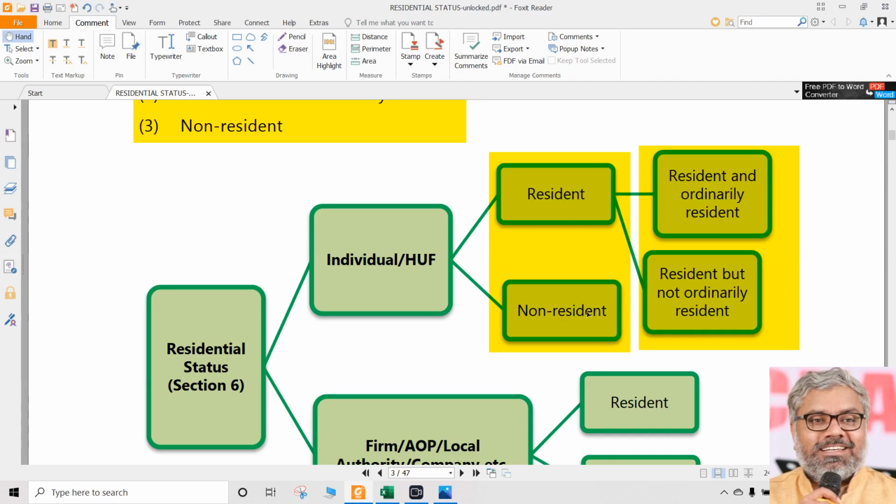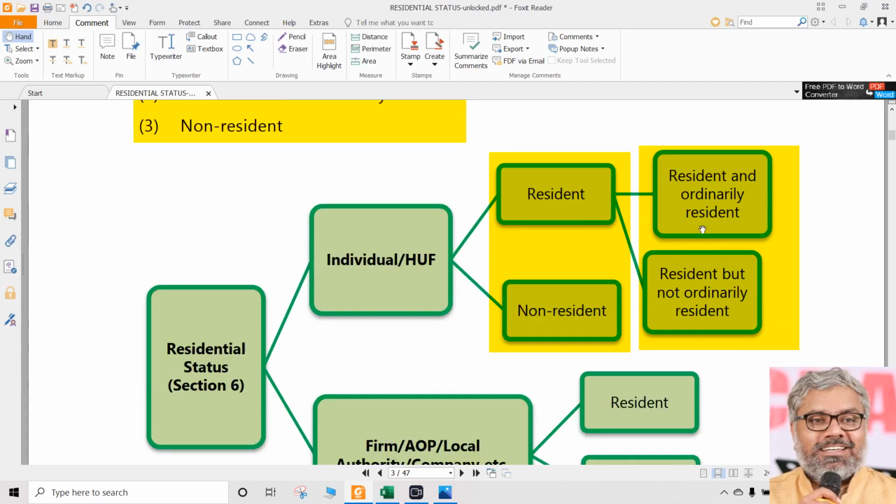Basically, whether a person is resident or non-resident will be determined for an individual in this way, as we discussed today: checking of two conditions with two exceptions also. And once a person is a resident, then only we will check further whether he is ordinarily resident or not ordinarily resident. How to do that checking, we will discuss in the next class. Once we have that also, then only it makes sense to really do some problems on determination of residential status.